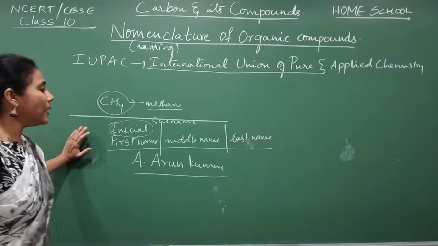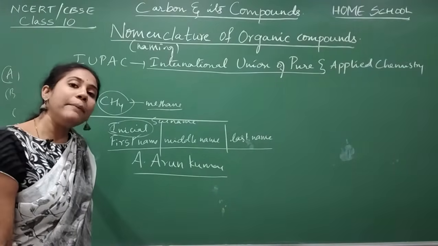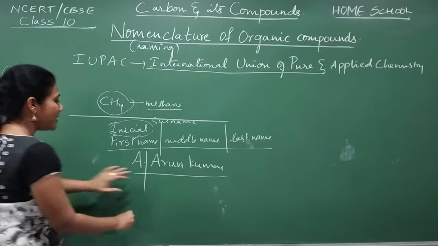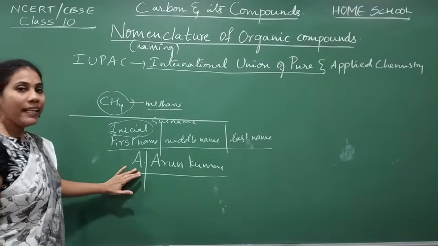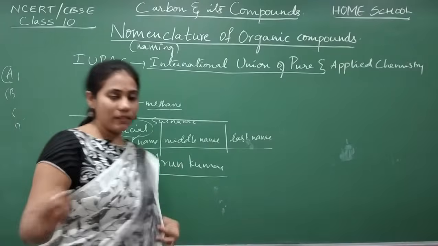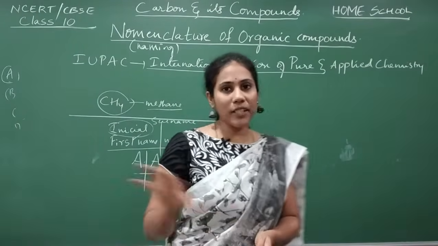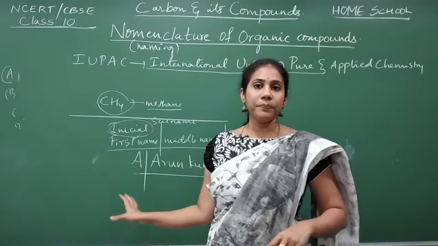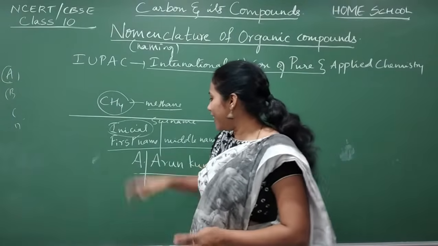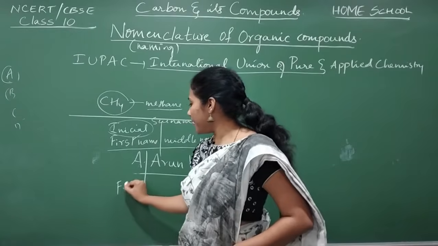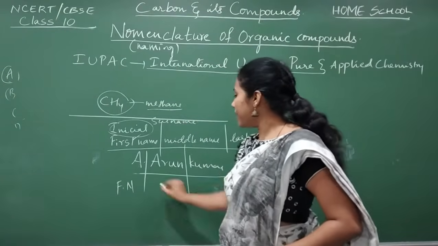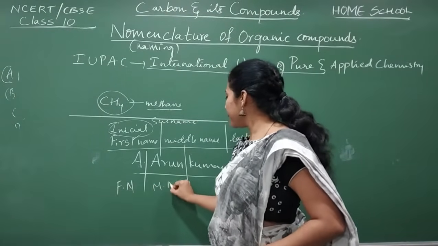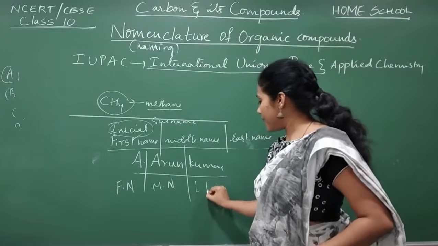Can you tell me which is the first name, middle name, and last name? Ye A is about a surname. Here I don't have the full form of the surname, just the initial I mentioned. What is that? A. This is his surname. And this A is nothing but the first name here. Arun is the middle name, and Kumar is the last name.